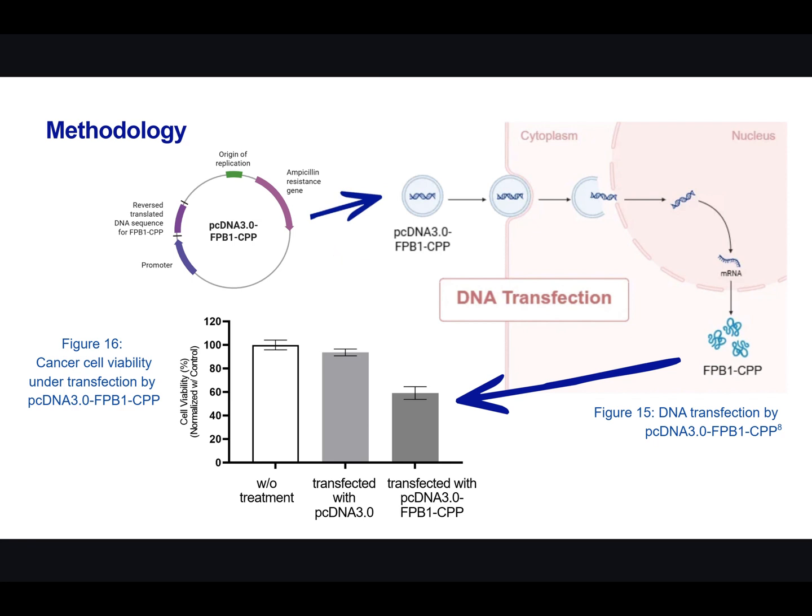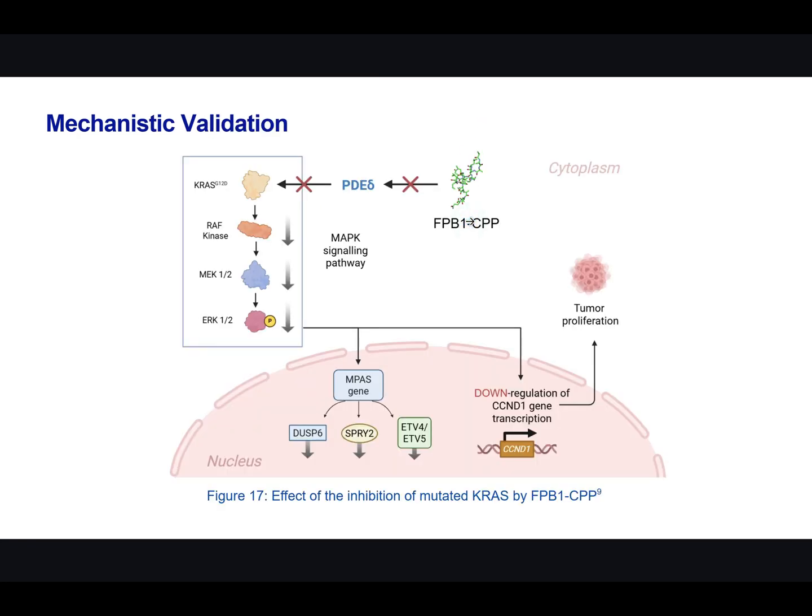Next, a plasmid is designed to express the drug inside the cancer cell. A549 cells transfected with the plasmid have a 40% reduction in cancer cell viability. KRAS affects the MAPK and ERK pathways, which promote the CCND1 and MYC genes. If KRAS is inhibited, these factors will also be downregulated.